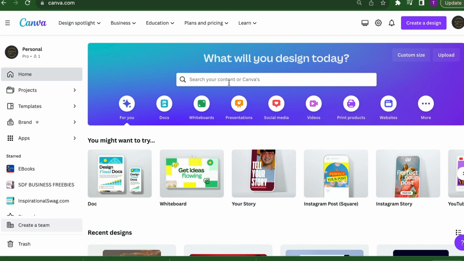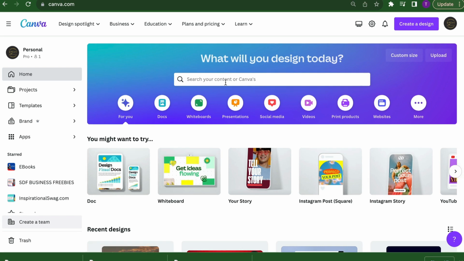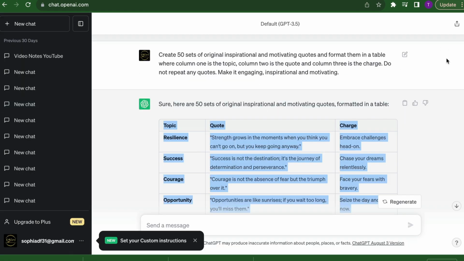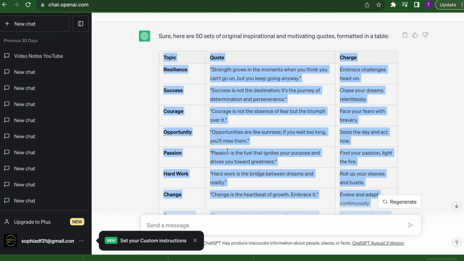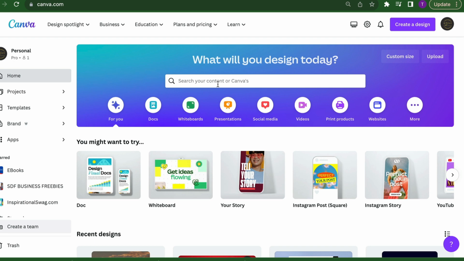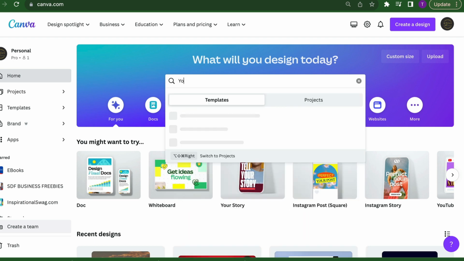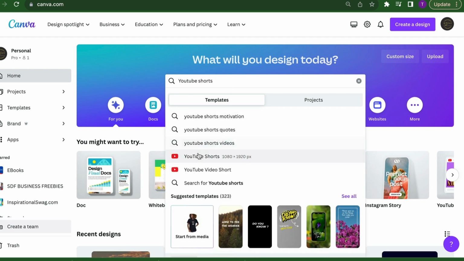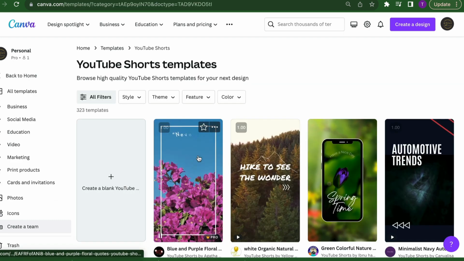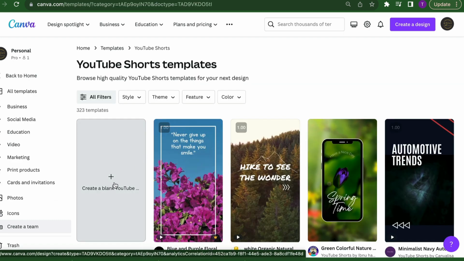The link to Canva is in the description, or you can just go in your search bar and type canva.com. Then we're going to go to Canva, and in this search bar you're going to put something like YouTube shorts or YouTube shorts videos, whatever you want to search, because we want to look for a template for YouTube shorts. Everything is on Canva. All the templates are there. They make it easier for you. Once you find that, you're going to click on it.